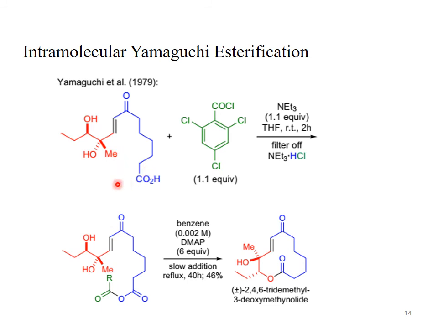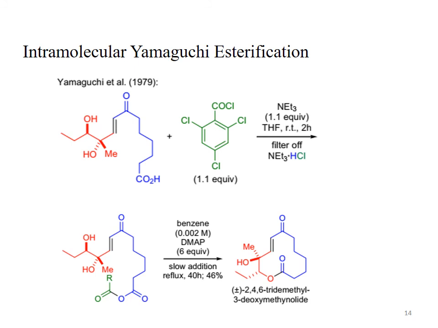The base will abstract the acidic proton and gives us the carboxylate ion. That ion attacks the carbonyl carbon of the 2,4,6-trichlorobenzoyl chloride, giving us this mixed anhydride. This mixed anhydride is dissolved in benzene and added to the refluxing solution of DMAP.